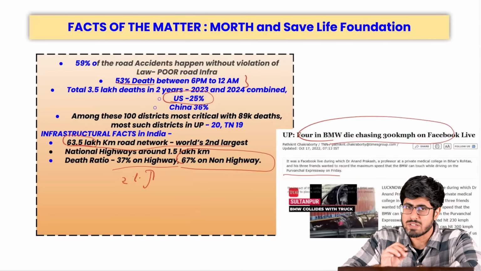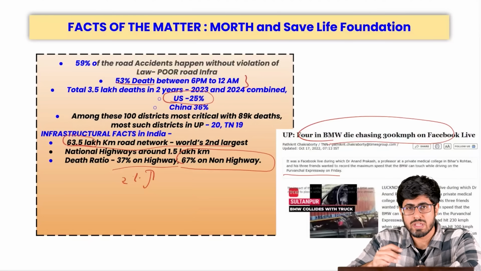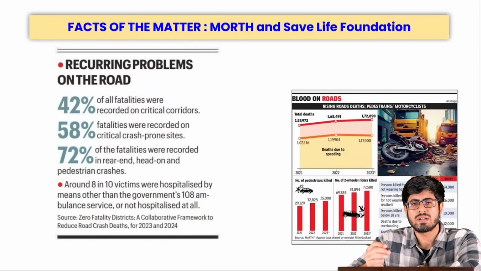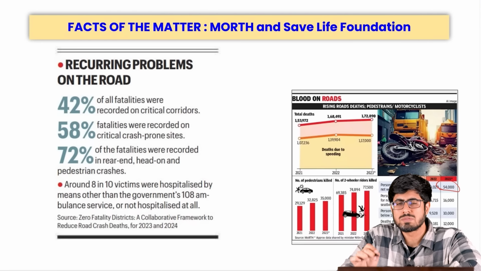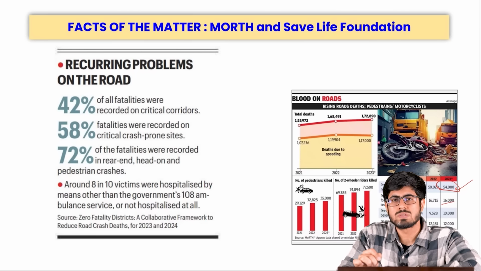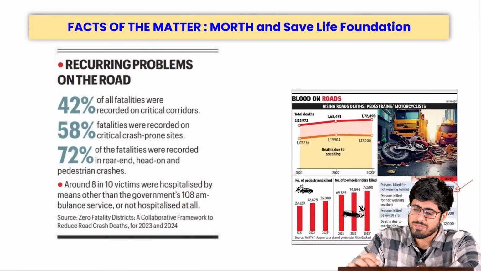Why is the infrastructure so bad? Yes, that could be one factor, but then we have to also agree on the irresponsible behavior that we follow on the road. If we see other numbers, 54,000 people lost their life just because they were not wearing helmet. 16 per thousand just because they were not wearing seat belts. We see other factors also.